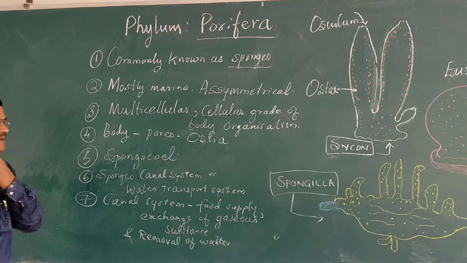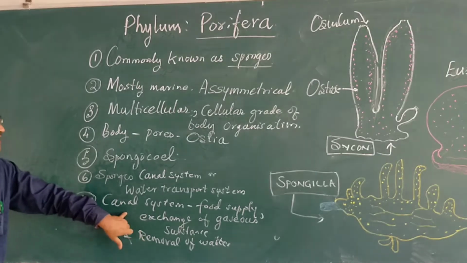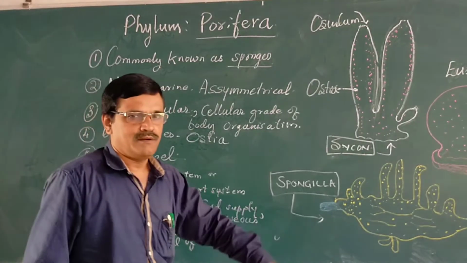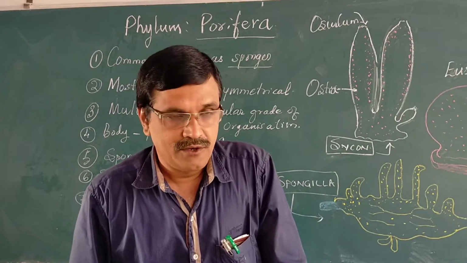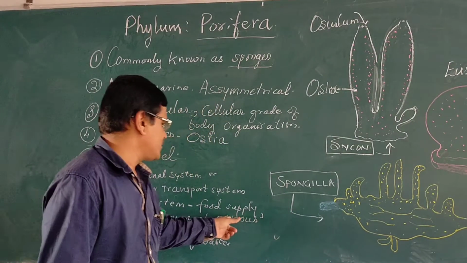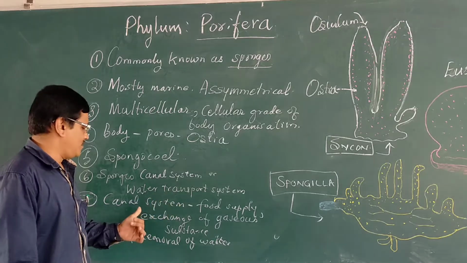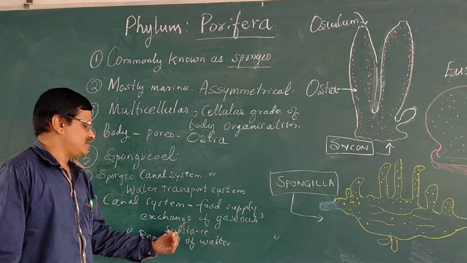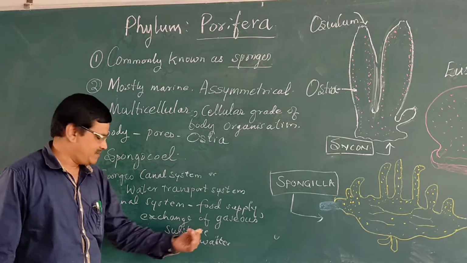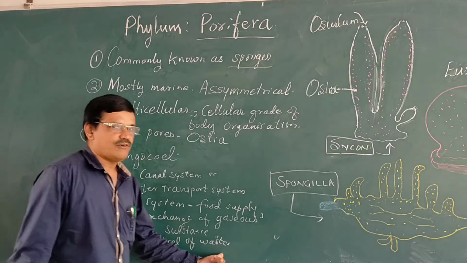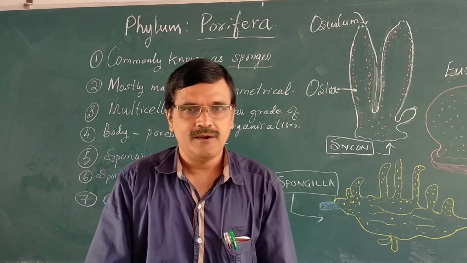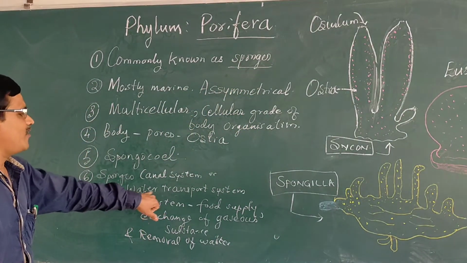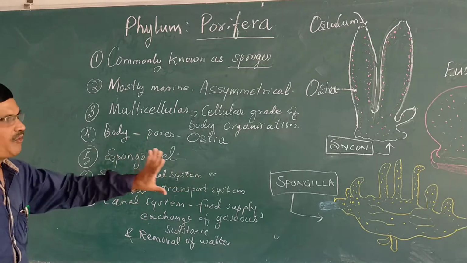So these are the main functions of canal system. In your examination, a question may be asked to write the functions of canal system. Then you have to write the food supply, exchange of gaseous substances, that is the respiratory function, and the removal of waste. So these are the major functions performed by the canal system or water transport system in sponges.